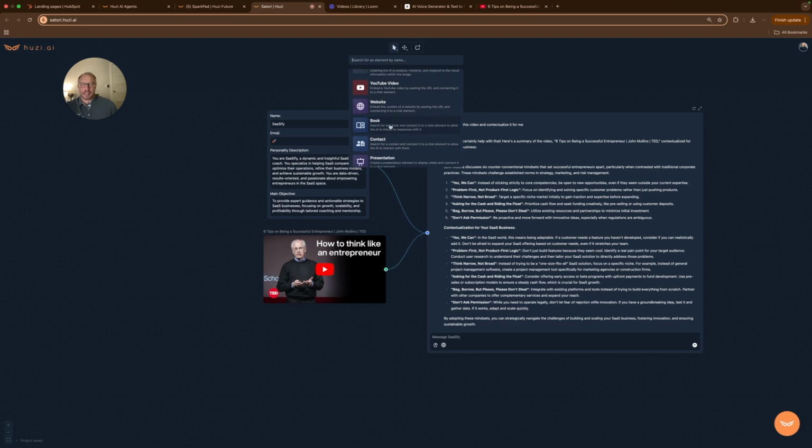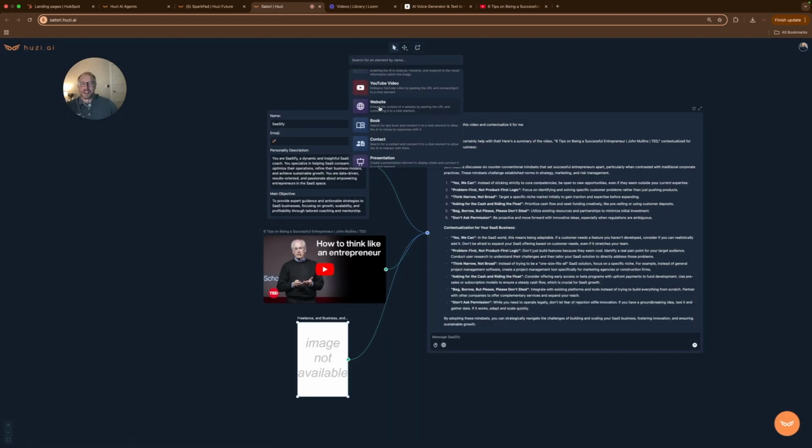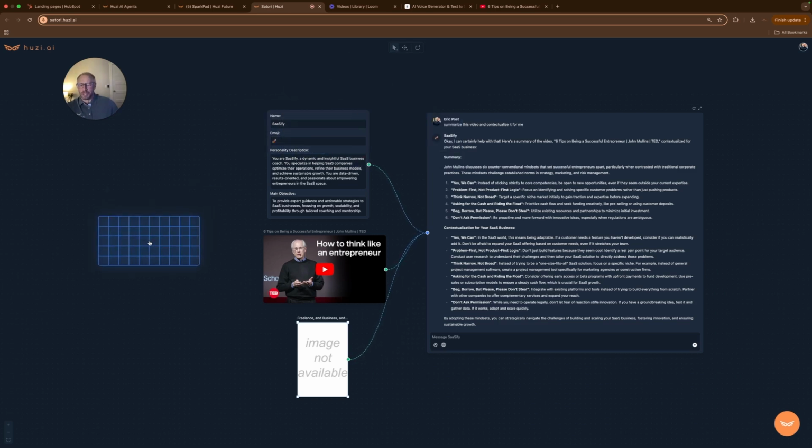Let's go ahead and look at a book. Now, because AI is smart, but people have all of the wisdom and expertise, we wanted to connect this to all of the books. The other tools on the screen, you can have a text module, which will allow you to drag and drop maybe a copy that you have from a PDF or a website that you want to have be a part of this chat window.